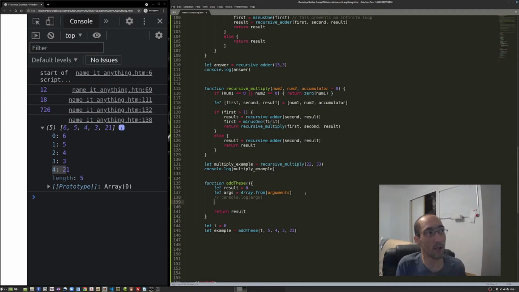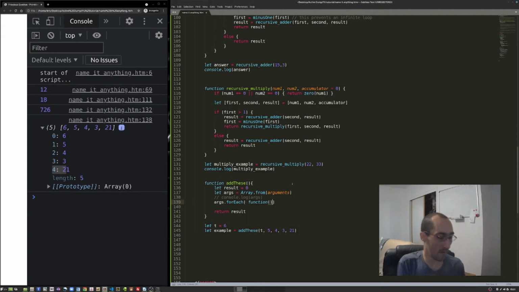Remember, anything with the double slash in front, the compiler's just going to skip it when it goes through. So I'm going to use another built-in function just to show you how to play around with arrays, and show you why they're useful. So args.forEach. forEach is a built-in function that actually takes a function.